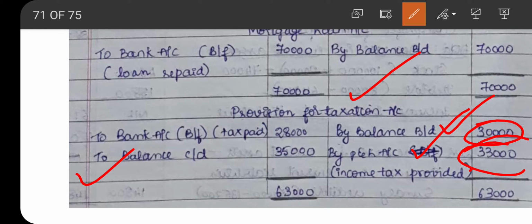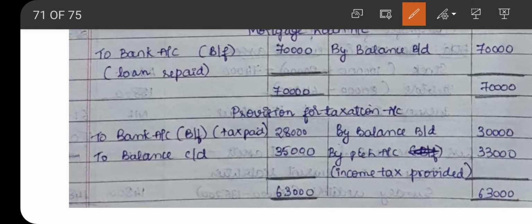So the total is 63,000 on the credit side and we are getting a balance on the debit side, that is to bank account, tax paid 28,000. So income tax provided means it is a provision. We are writing it on the credit side of the taxation provision account, and the balance whatever is there is considered as tax paid. So this amount of tax paid you need to deduct when we are preparing cash flow from operation.